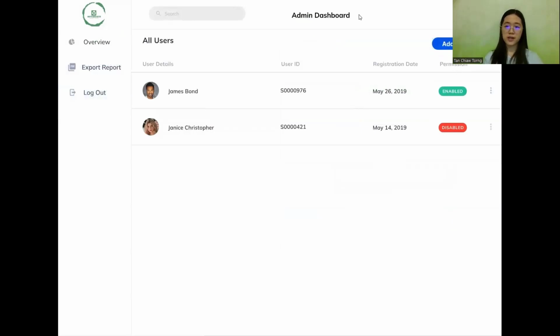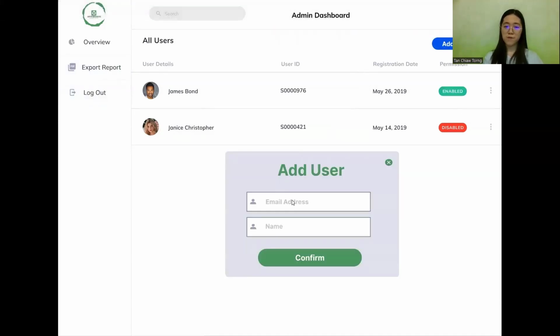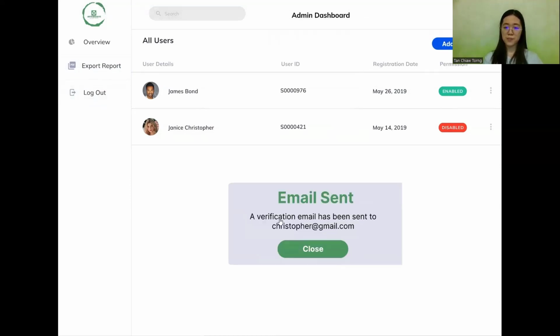And then here, this is the account of an admin. If you want to enable or disable a user, just click on this button to disable the user. It's the same way to enable the user as well. After that, click on add user, and then fill in the email address and name to add a new user to the system. And then the verification email will be sent to this new admin.